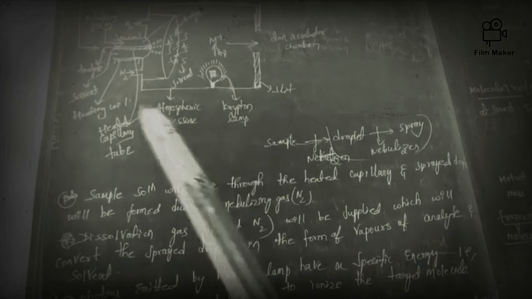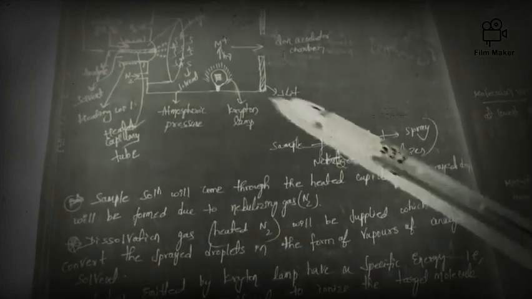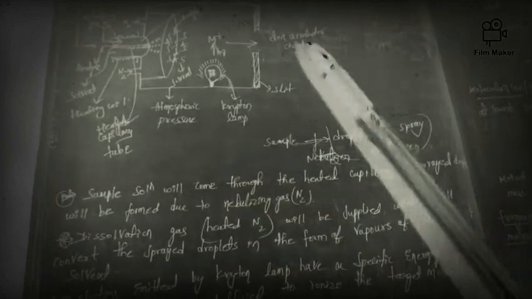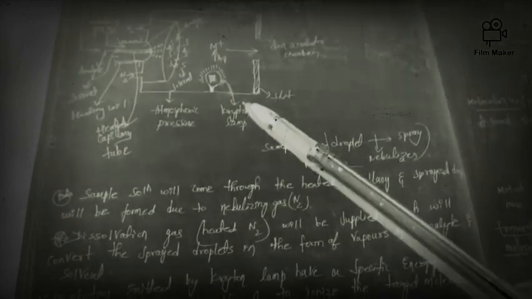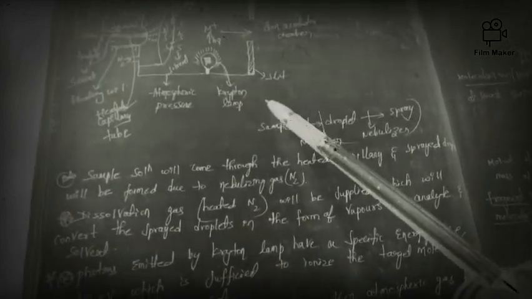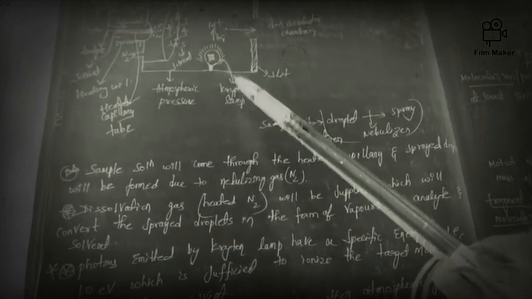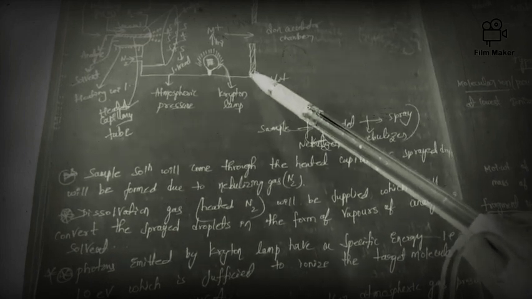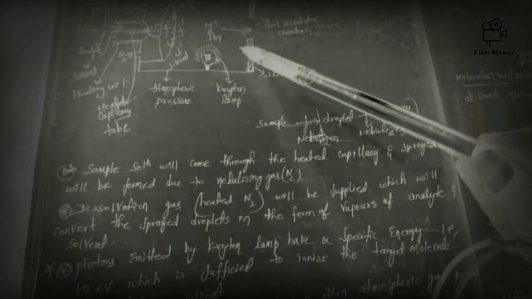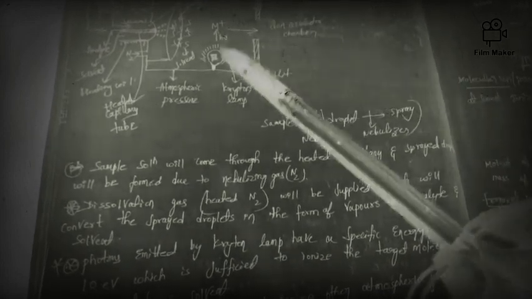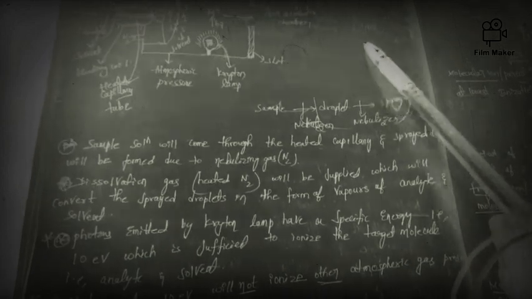The heated nitrogen will be supplied, and that heated nitrogen converts the spray droplets into vapors. Next, as I already said, photons will be emitted from the krypton lamp. The photons emitted by the krypton lamp have a specific energy, that is 10 electron volts. This much, 10 electron volts, is sufficient to ionize the target molecules, that is the analyte and solvent.